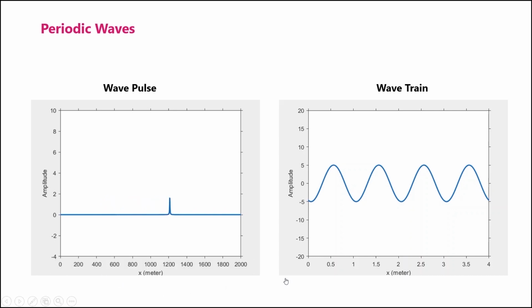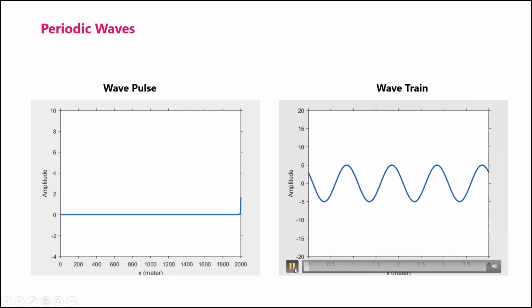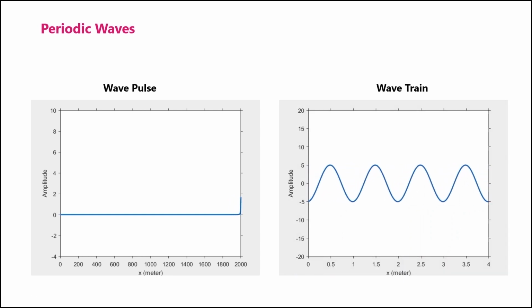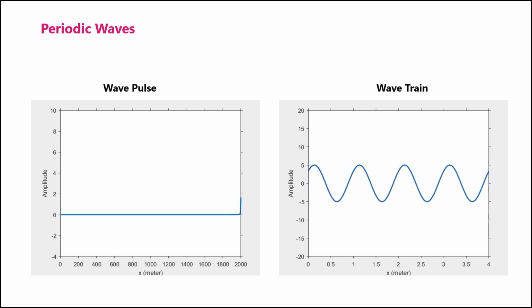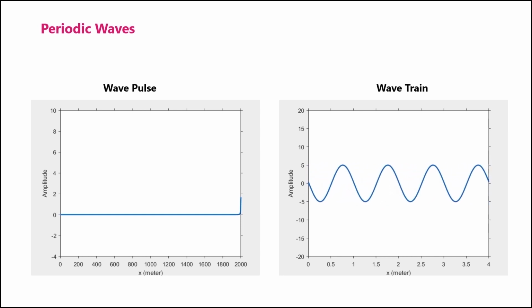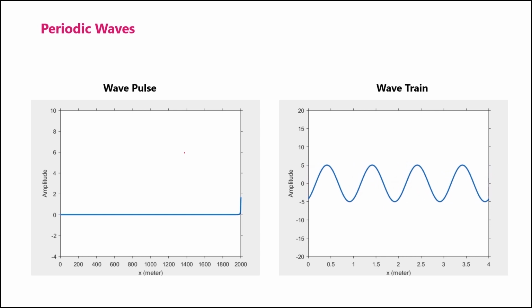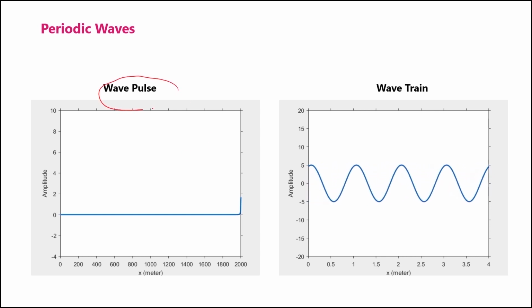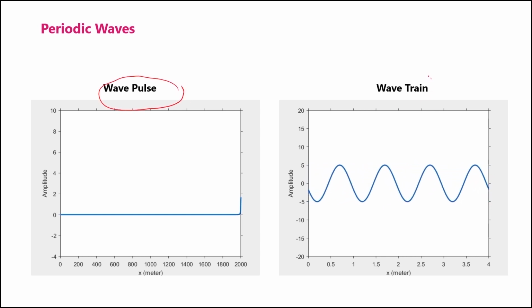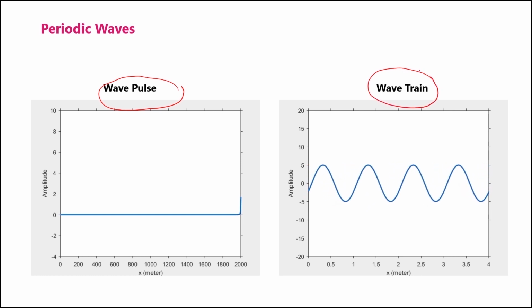But when we give a periodic wiggle or a periodic motion at one end of the string, it is going to transmit like a periodic wave. In the first case, the motion will be known as a wave pulse, and in the second case, the motion will be known as a wave train.